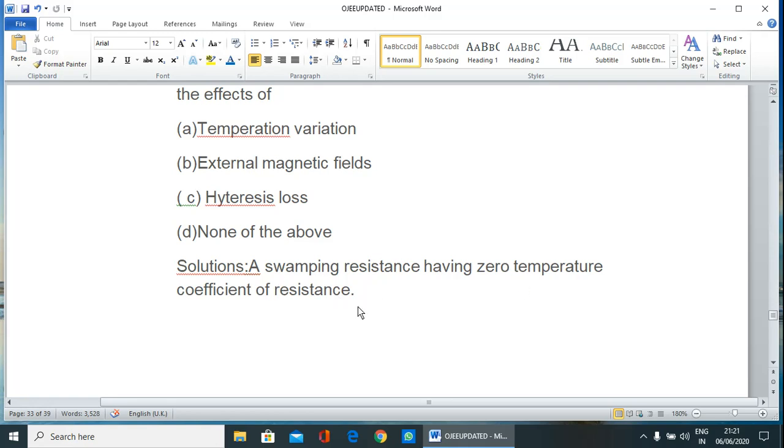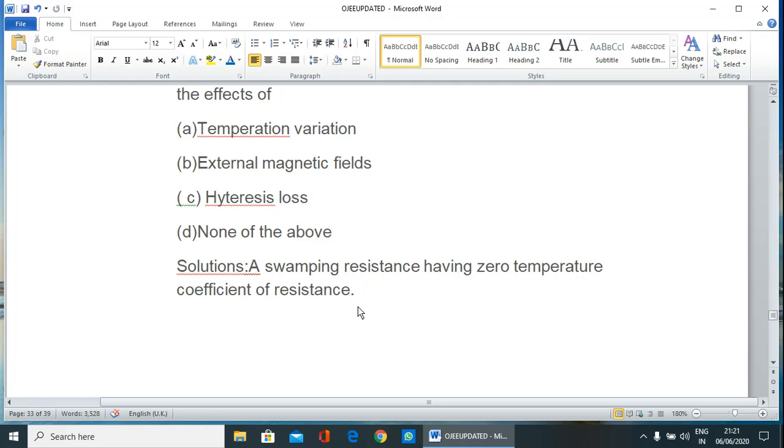It means when temperature changes, resistance does not change; negligible resistance change with change in temperature.